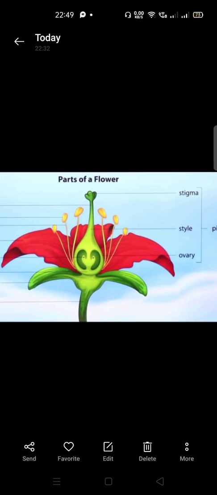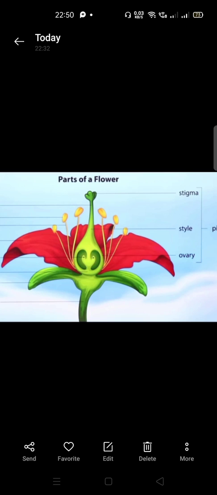An example is hibiscus. Hibiscus means the shoe flower, we say jaswanda in Marathi. That reddish color, nowadays various colors are coming in that. Mostly hibiscus or the mustard plant we use while sorting our food. So hibiscus and mustard are very good examples of a bisexual flower.